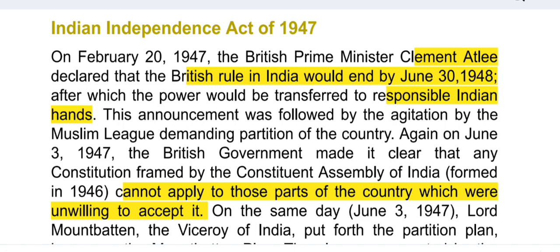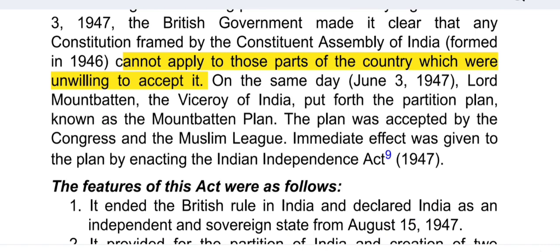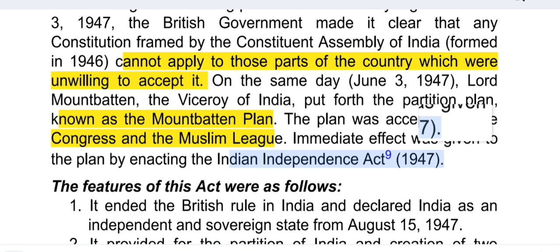On the same day, June 3rd, 1947, Lord Mountbatten, the Viceroy of India, put forth the partition plan, which was known as the Mountbatten Plan. The plan was accepted by the Congress as well as the Muslim League, because the Muslim League wanted the partition plan. Immediate effect was given to the plan by enacting the Indian Independence Act of 1947.